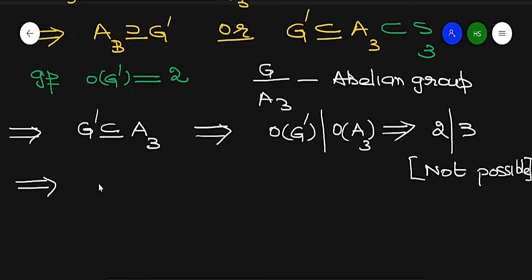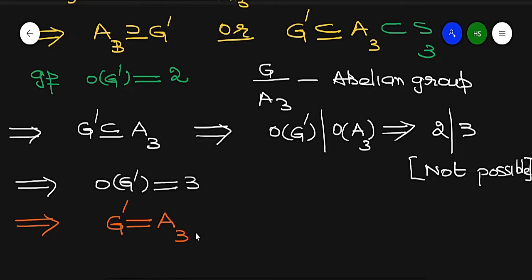Then it implies the order of G dash is equal to 3. If it is equal to 3, then G dash is equal to A3. So what is the commutator subgroup of this group? The commutator subgroup of this group is equal to A3, which proves our result.